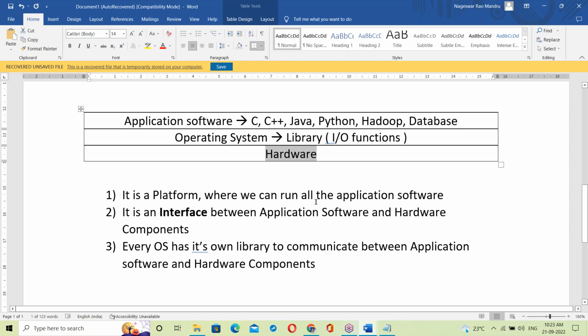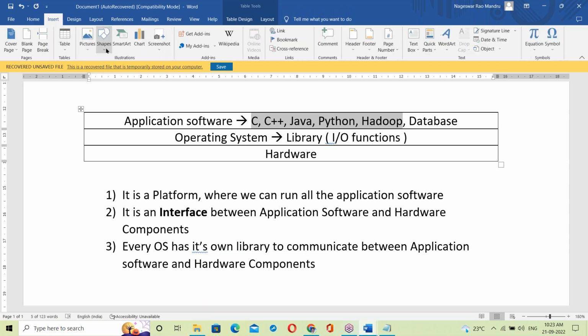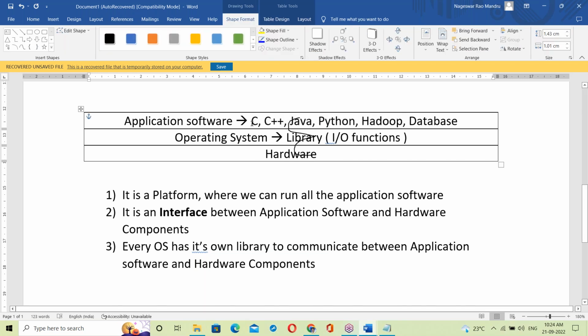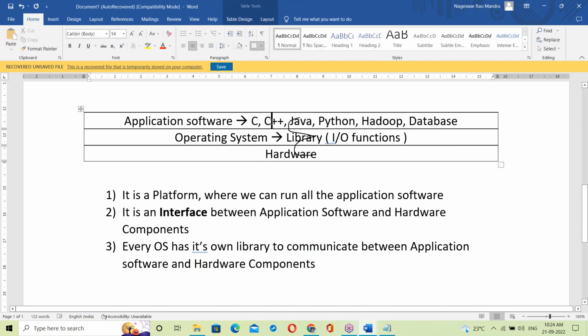Next, one more important point from the Java perspective. Before these programs run, whether a C program, C++ program, Java program or Python, first of all they link with the OS library.